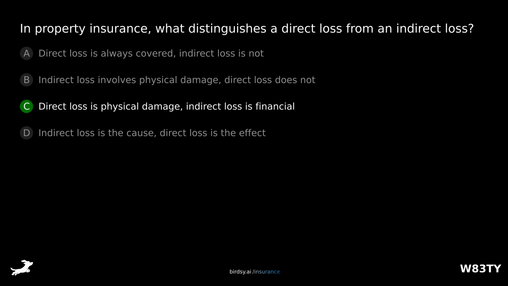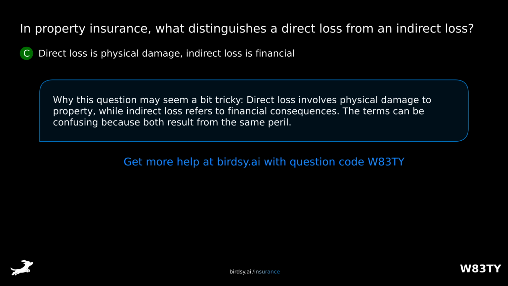Direct loss is physical damage. Indirect loss is financial. Why this question may seem a bit tricky. Direct loss involves physical damage to property, while indirect loss refers to financial consequences. The terms can be confusing because both result from the same peril.